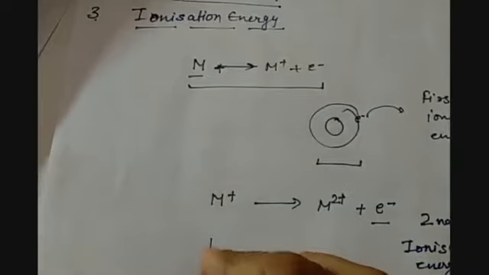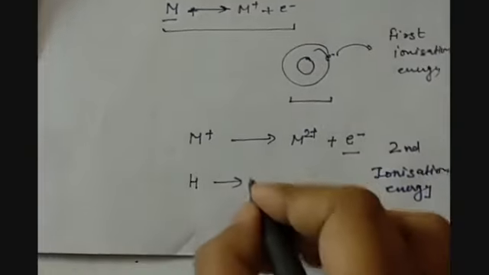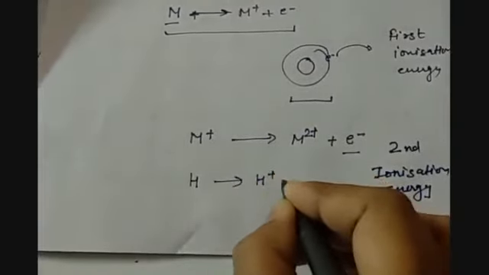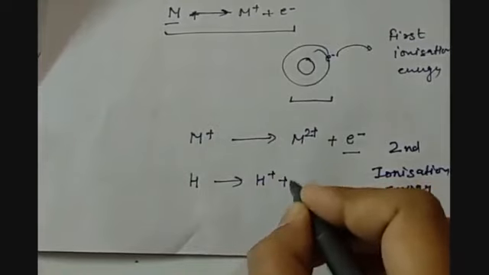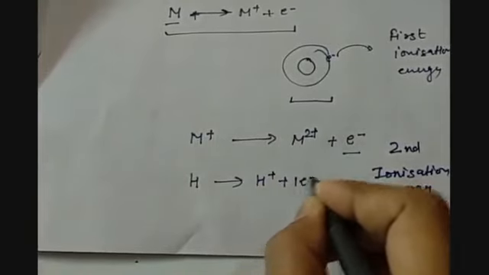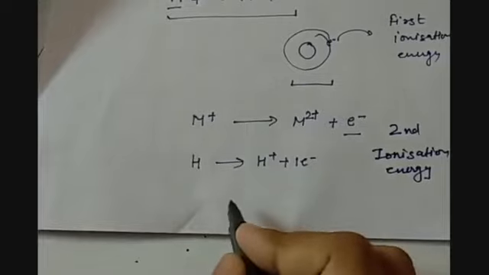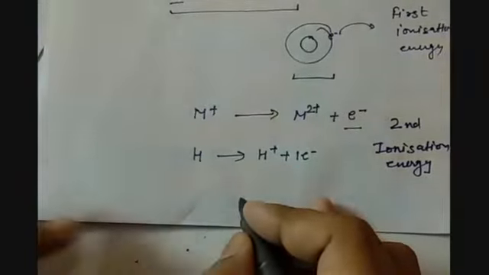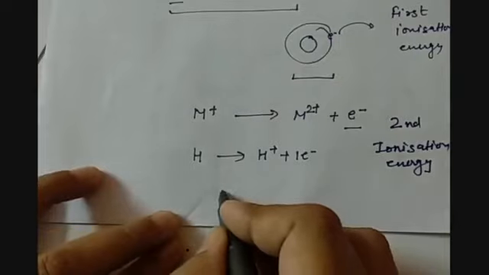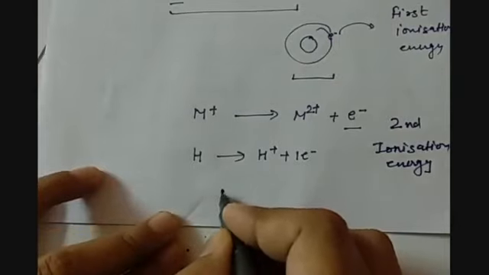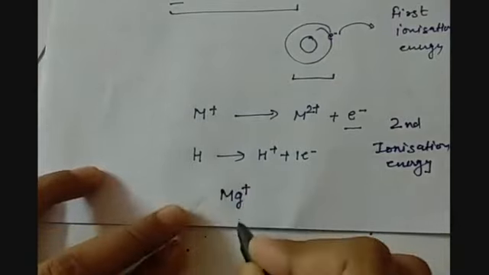For example, hydrogen, after removing one electron it becomes H plus and one electron is out. Then for another example, suppose we have Mg plus.